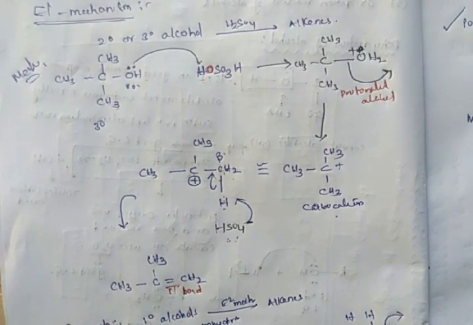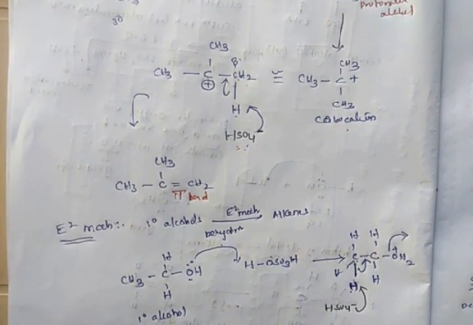It is a pi bond. This is about the E1 mechanism. In the E1 mechanism, the leaving group leaves in one step, and abstraction of the proton by HSO4 minus occurs in the second step. This E1 mechanism occurs in two steps.